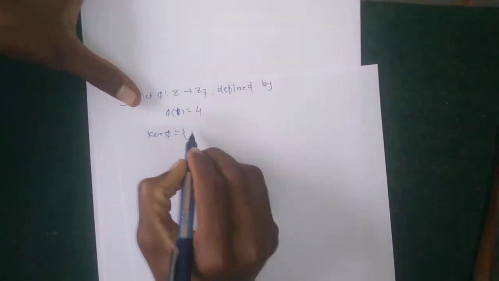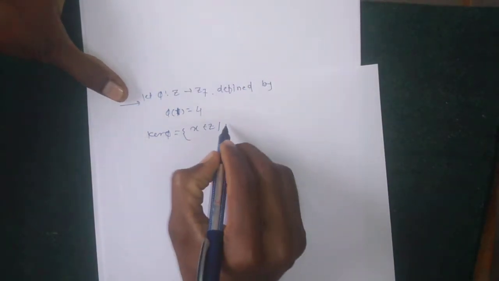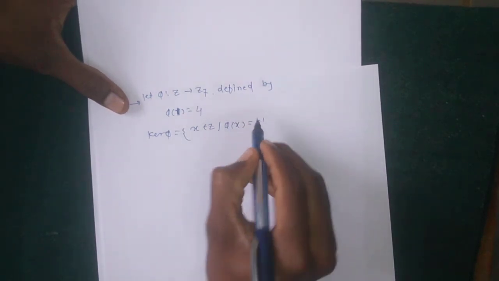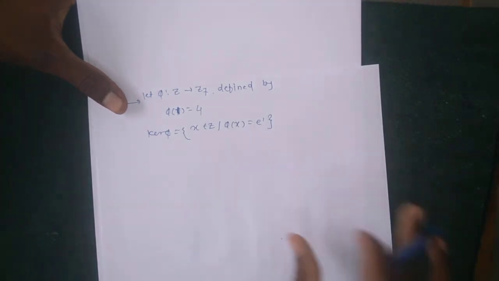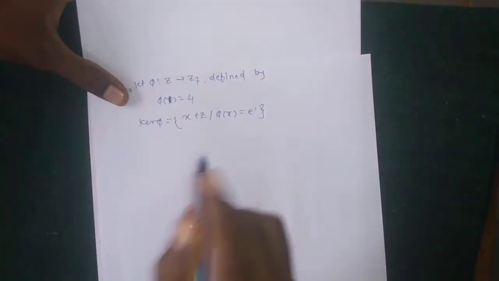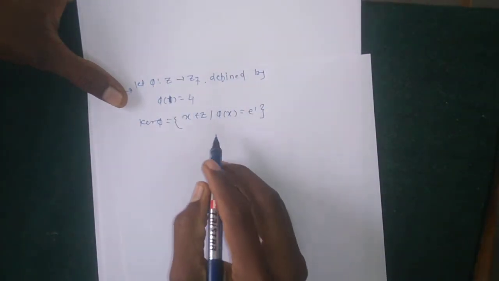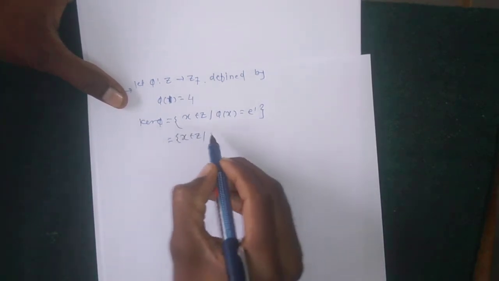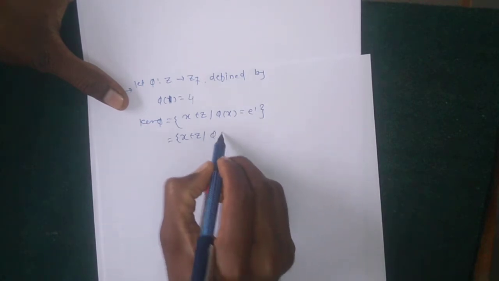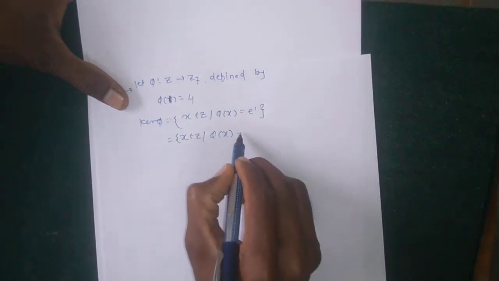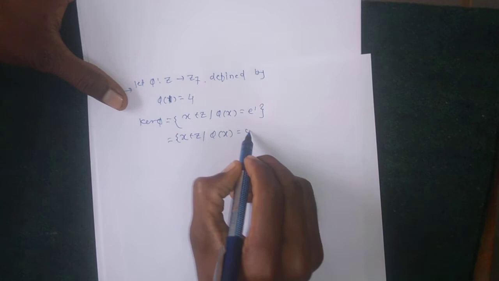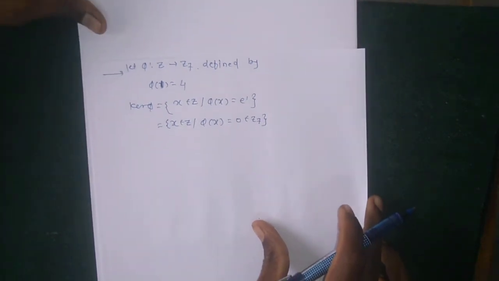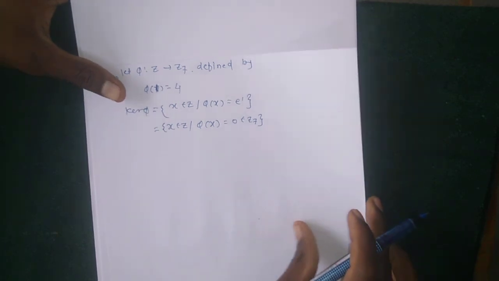It contains the elements x belonging to Z such that phi of x equals the identity e dash of Z7. Using this criterion, x belongs to Z such that phi of x equals 0, since the identity of Z7 is 0.